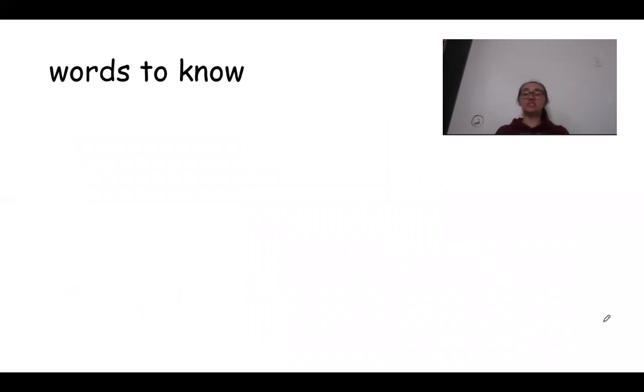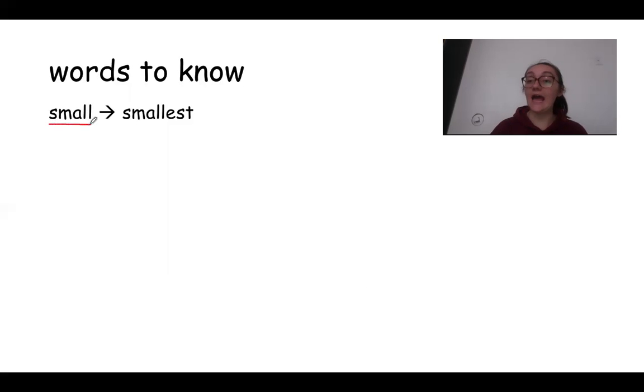So I'm going to teach you some of these words so you can remember them when you hear them, or you can use them. So we have the word small. So small is an adjective. It's describing something, right? Like, I have small feet.